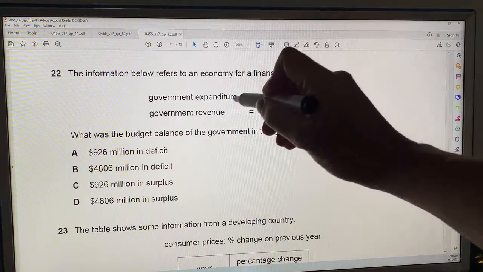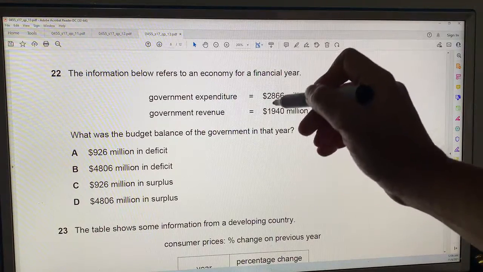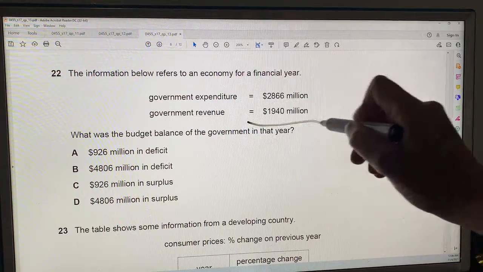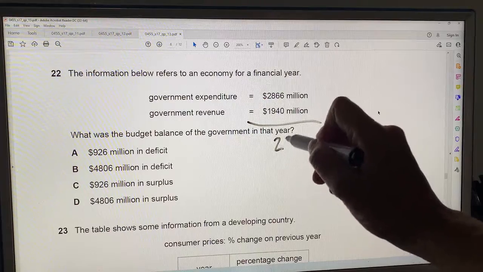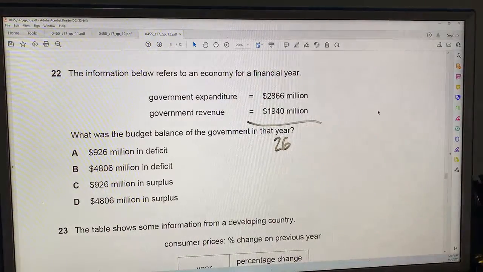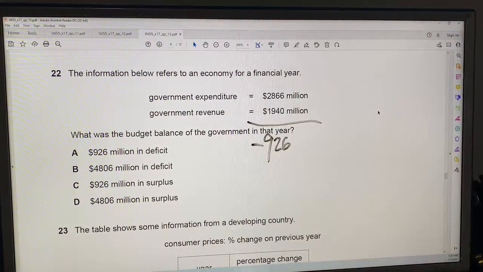So what was the budget balance? Here's spending and here's revenue. So obviously they spent more than they took in revenue. So 66 minus 40 is 26, and 28 minus 19 is 9. So they have a $926 million deficit. 22 is pretty easy. The answer is A.